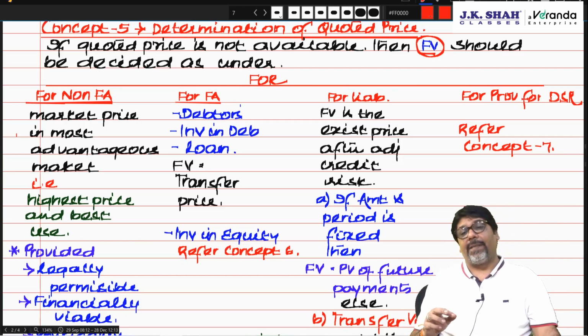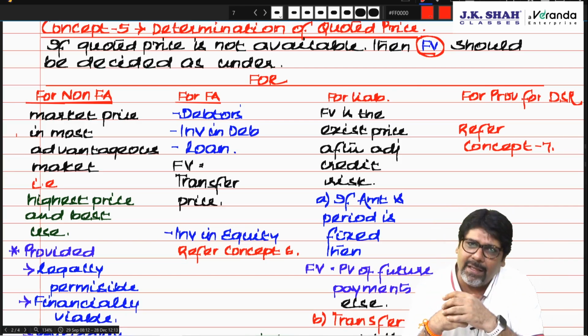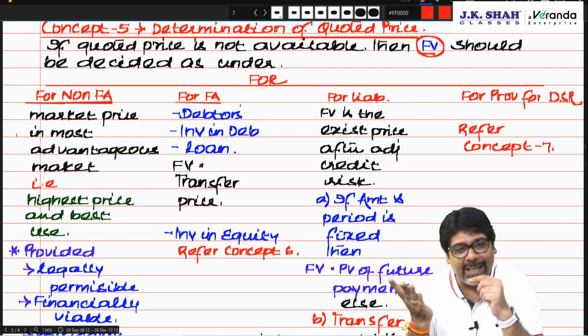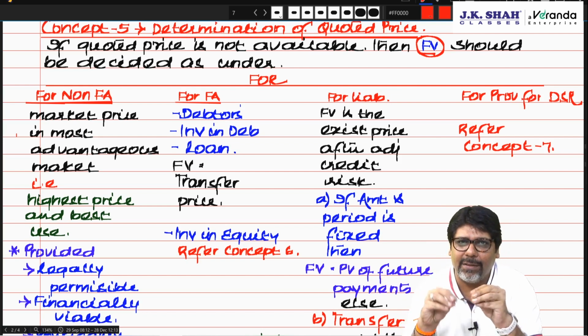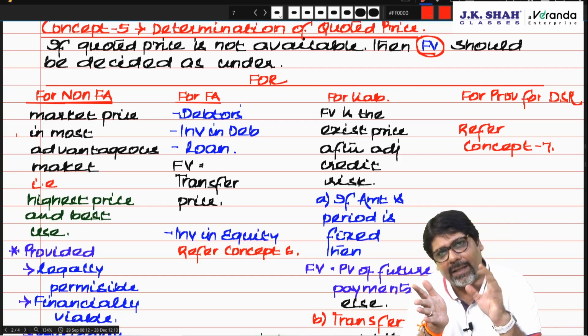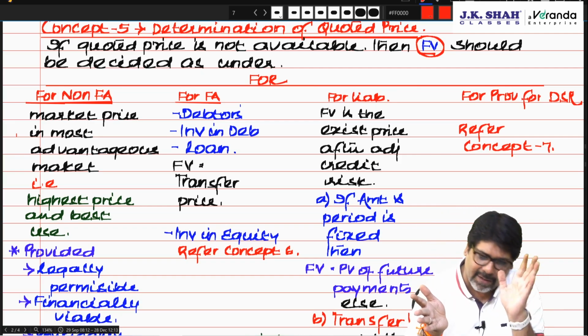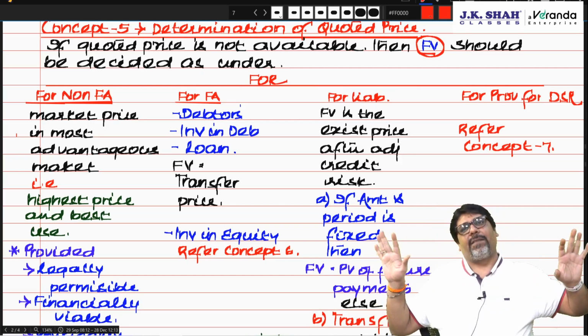For liability, the fair value is the exit price, the price at which I can de-recognize the liability. That means I sit with the person and ask him how much you are ready to take today. He tells Dipesh, I am ready to take X rupees today and settle the liability. Then that X rupees becomes the fair value. Correct? Now, the liabilities are of two types.